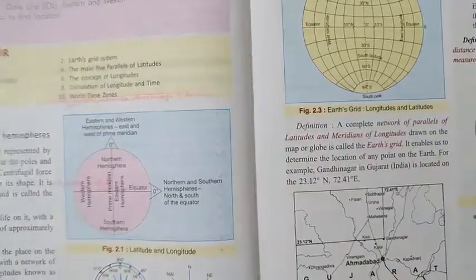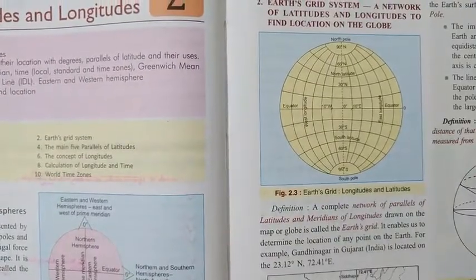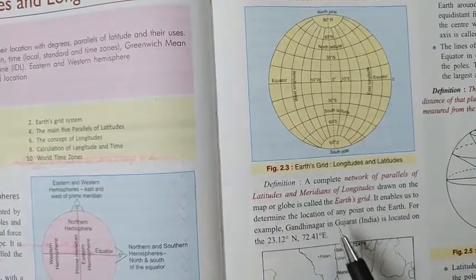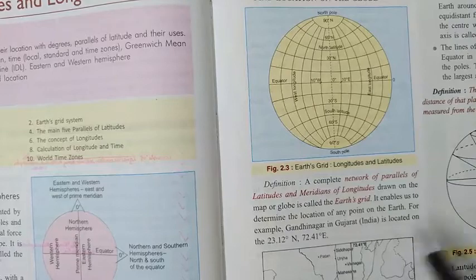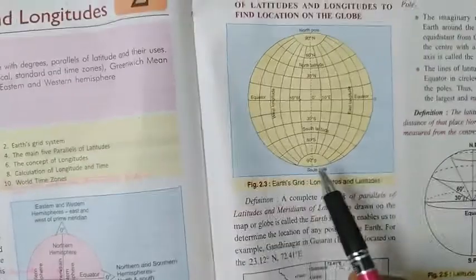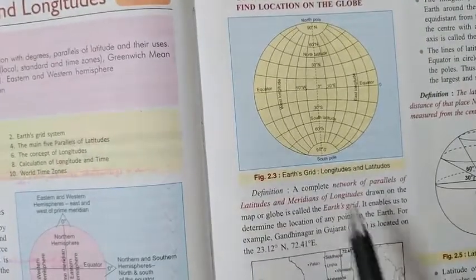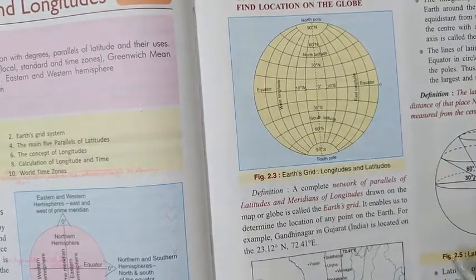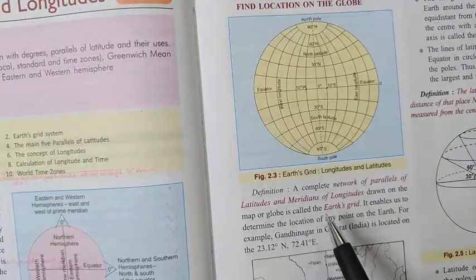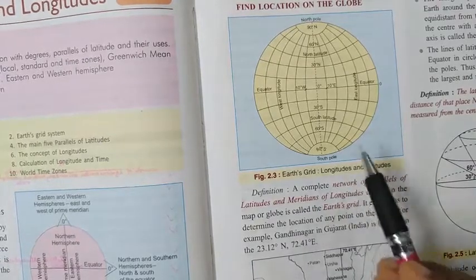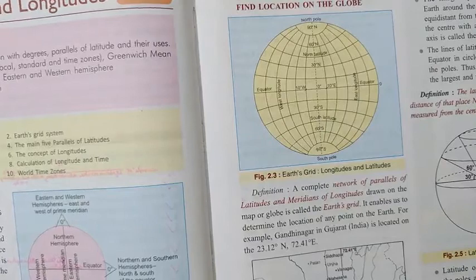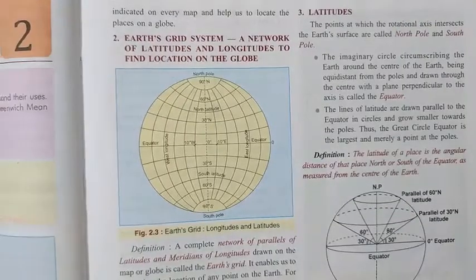Now let's see another thing, the Earth's grid system. The network of parallels of latitude and meridians of longitude drawn on the globe is called the Earth's grid system. By this grid system it becomes easier to locate places on the Earth. Now let's start with latitude.